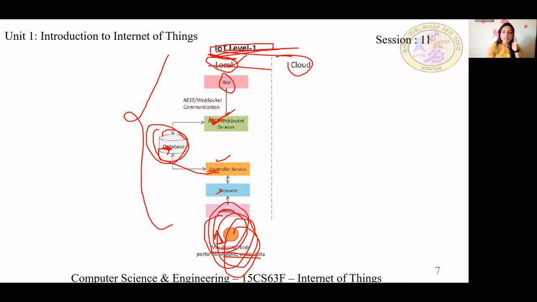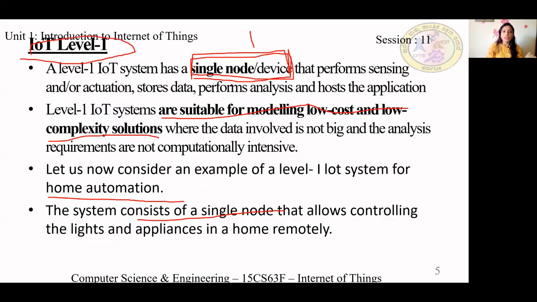In this we have used REST, and there is an application which helps the user see the status of the light or anything else. So this first slide is on IoT level 1. It is used for modeling low cost, low complexity solutions. It has a single node, and they have also given an example of home automation. One example you have to write.